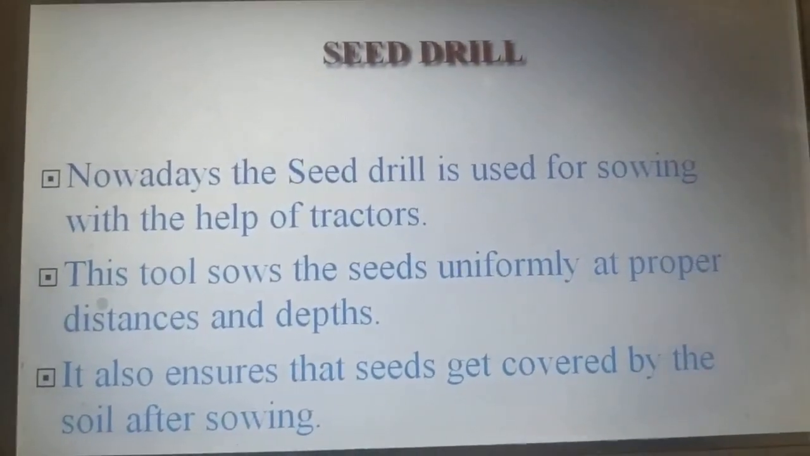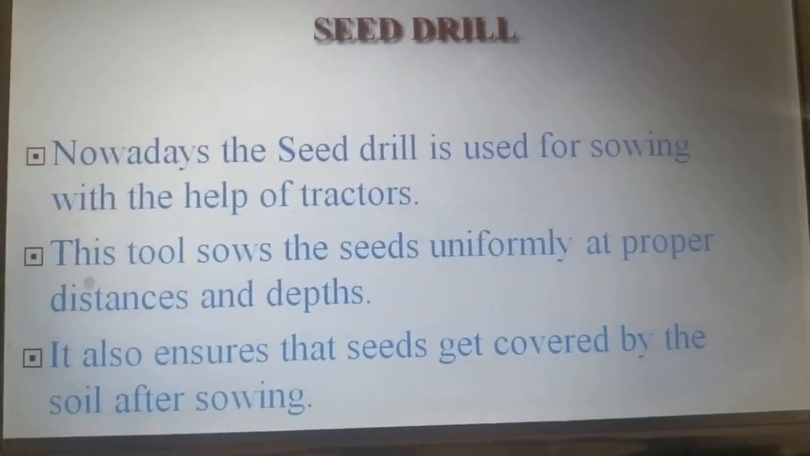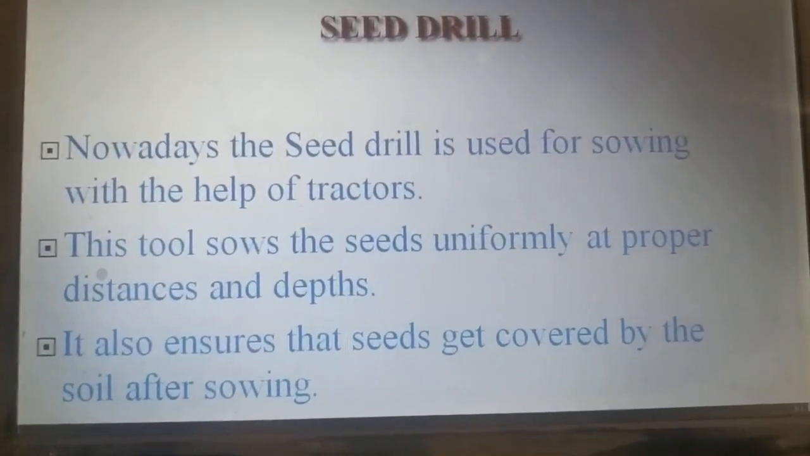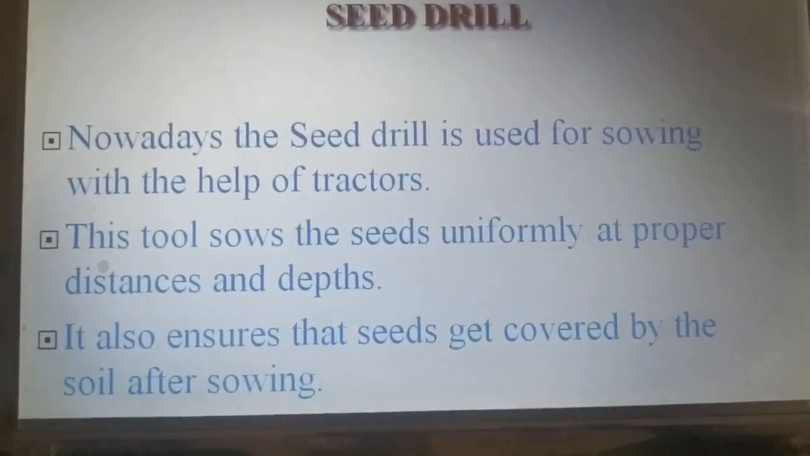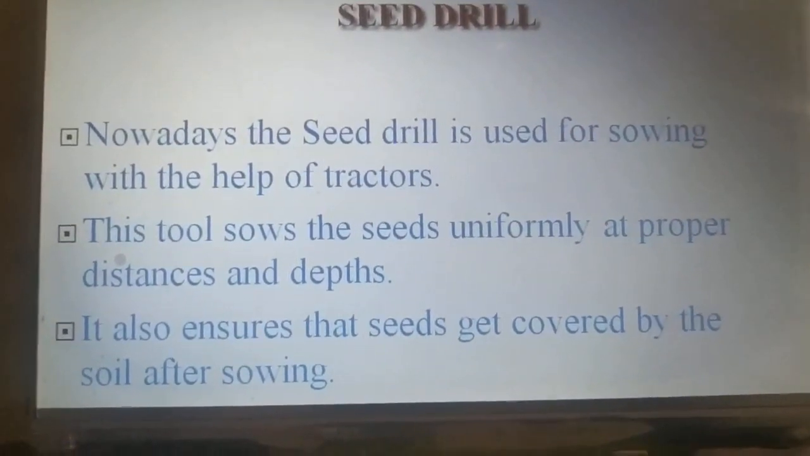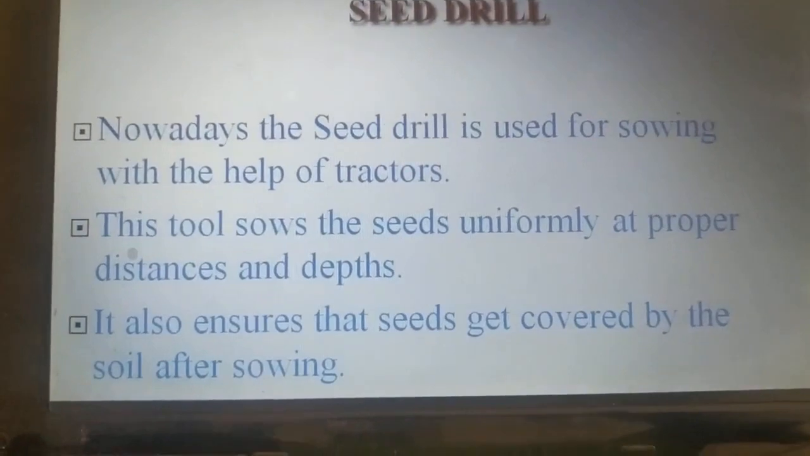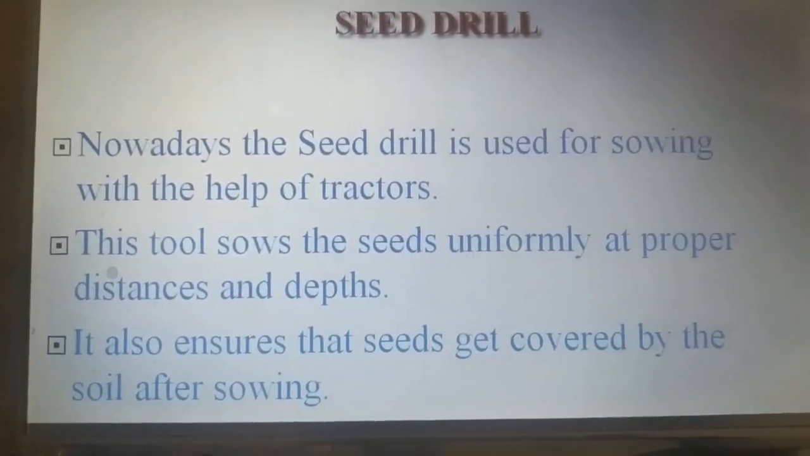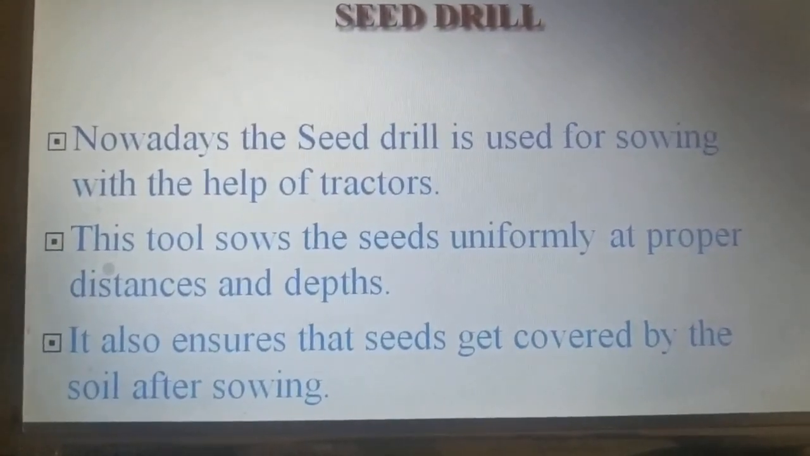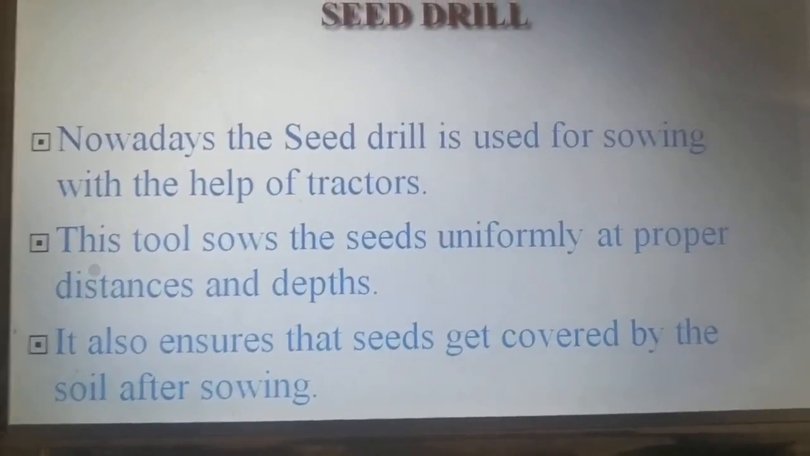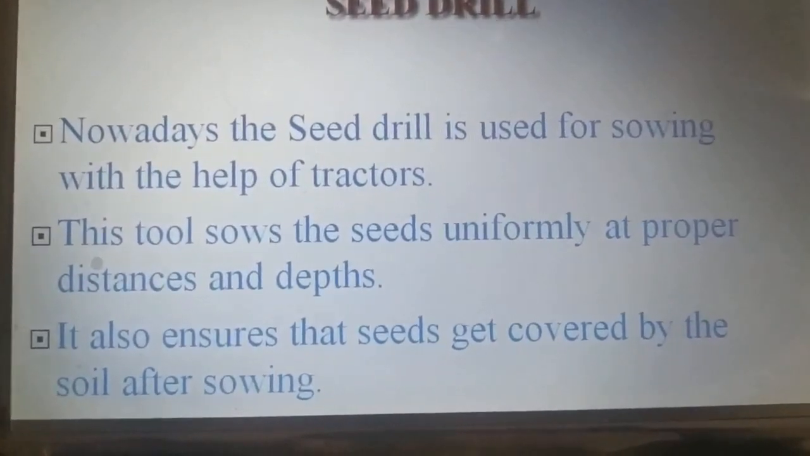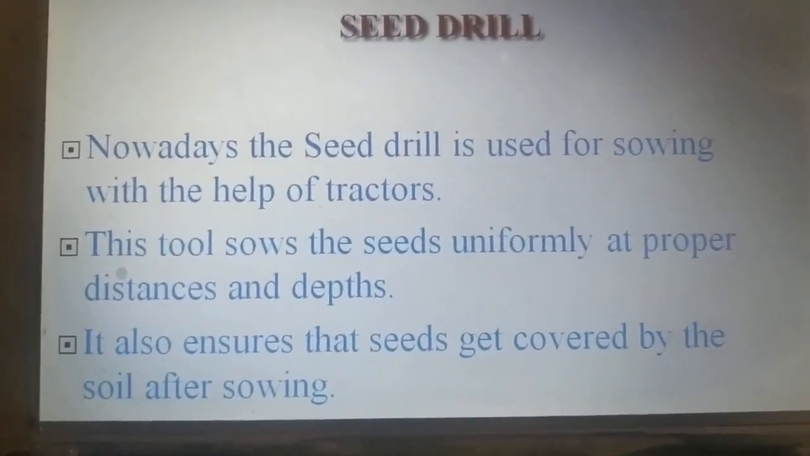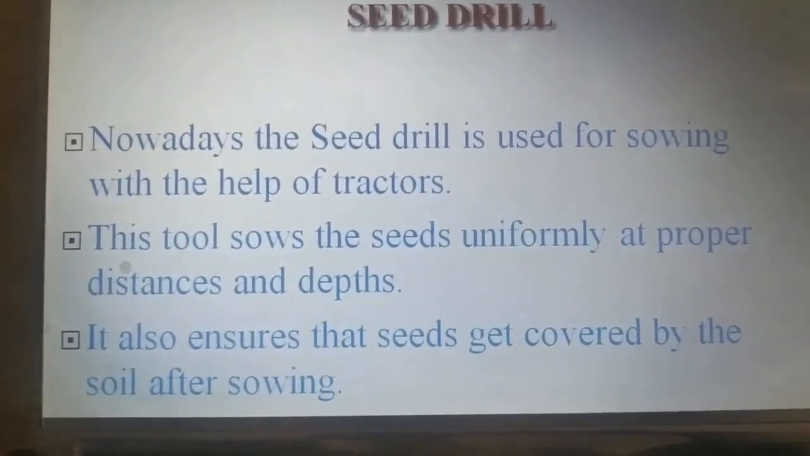So the seed drill is run with the help of tractors, because in modern technologies we have implemented this. When the seeds are put into the seed drill, it will run automatically and the seeds will be put into the soil. When we use this tool for the sowing process, all the seeds are uniformly distributed all over the field, so that between each and every seed there is a proper distance, and the seeds are pierced to a uniform depth.